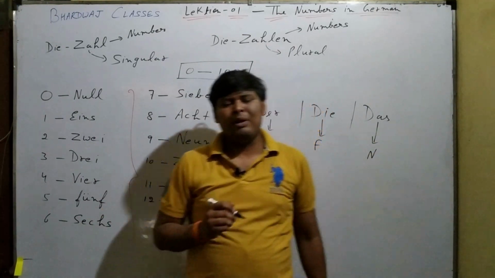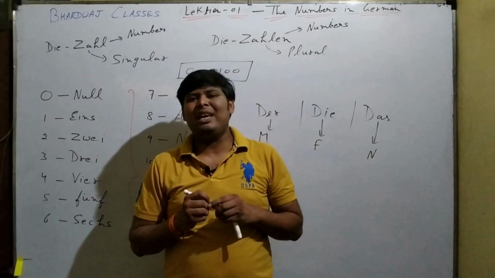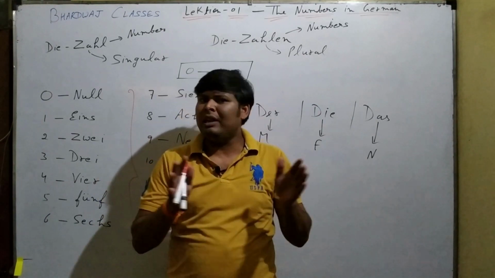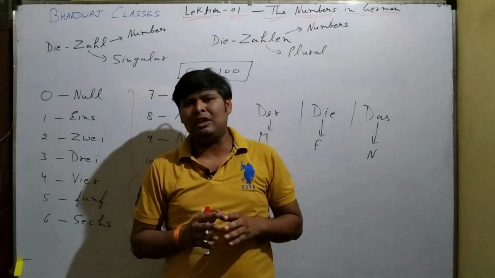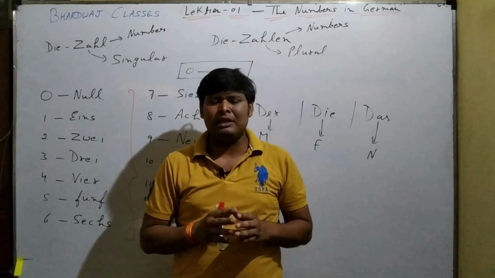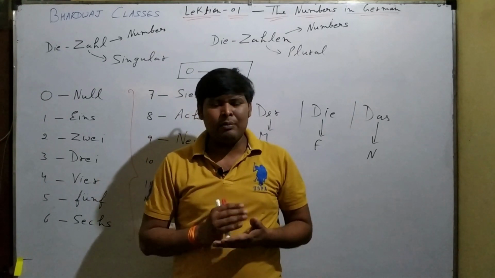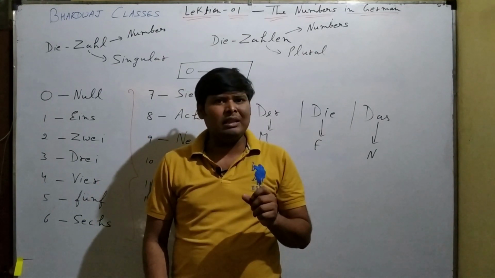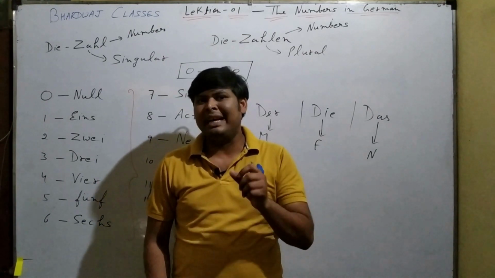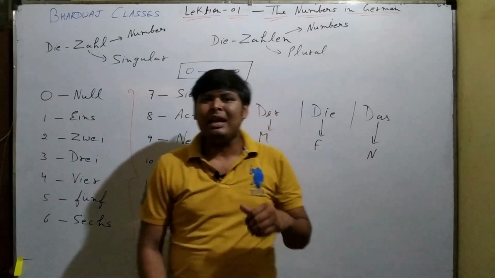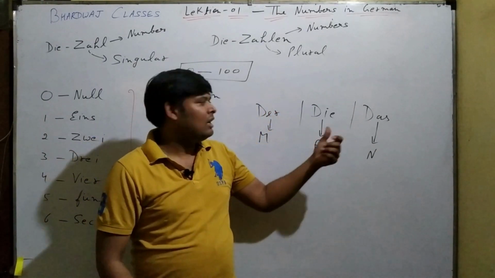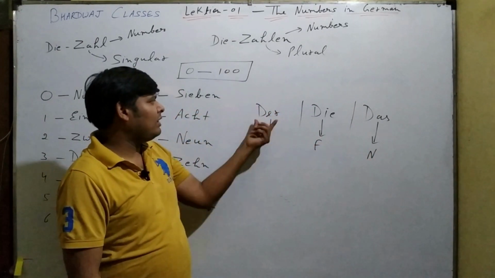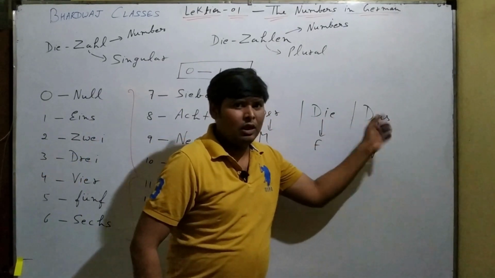If you all remember, in English language, non-living things are all considered to be neutral, but in German it is not so. In German language, non-living things also have genders. So they can be masculine, feminine, neutral. So we can have der, die, das.